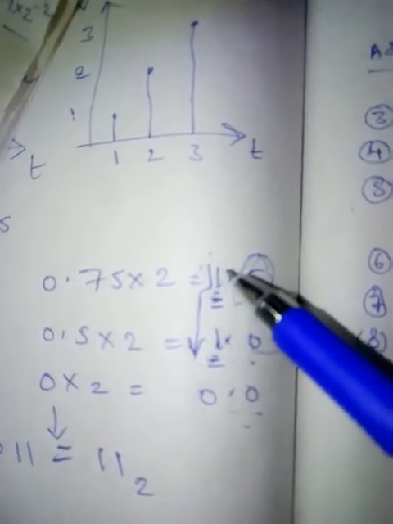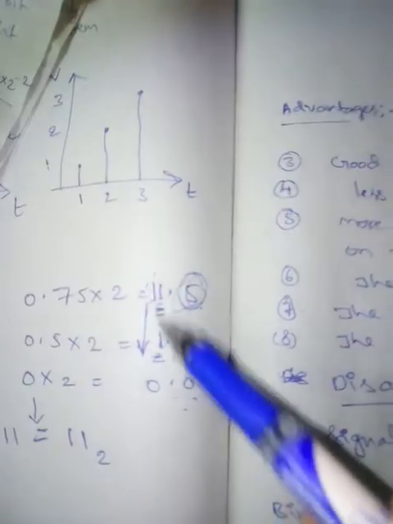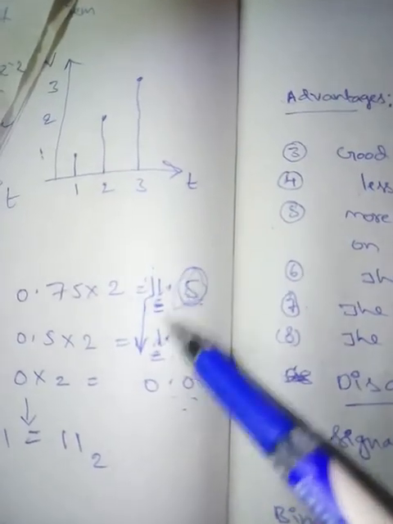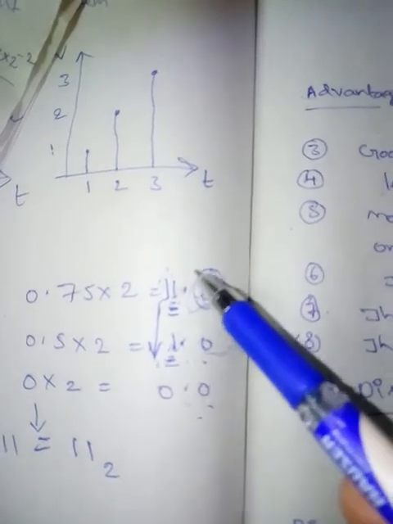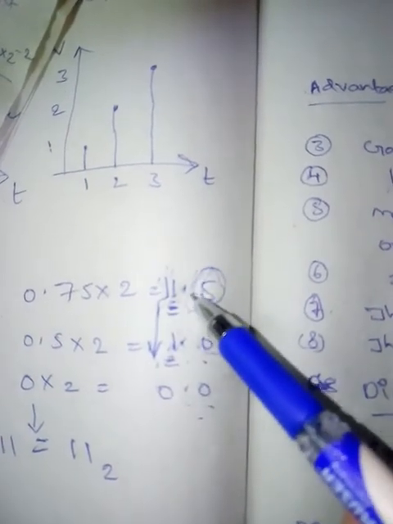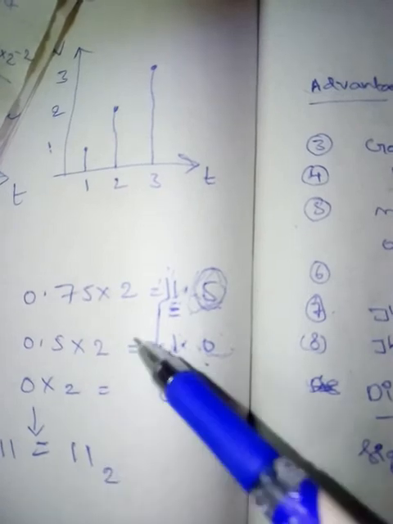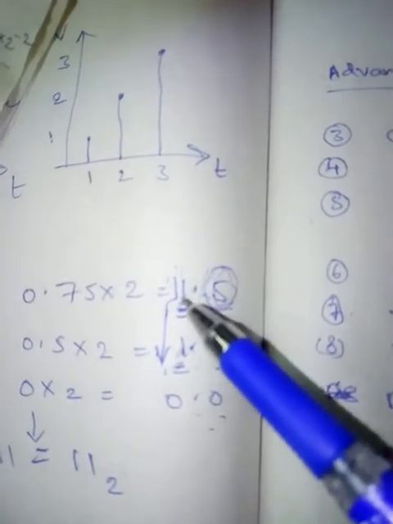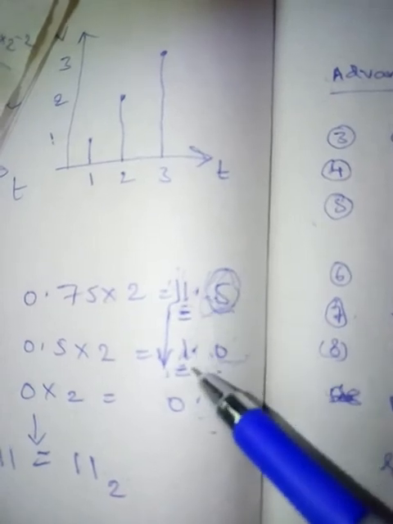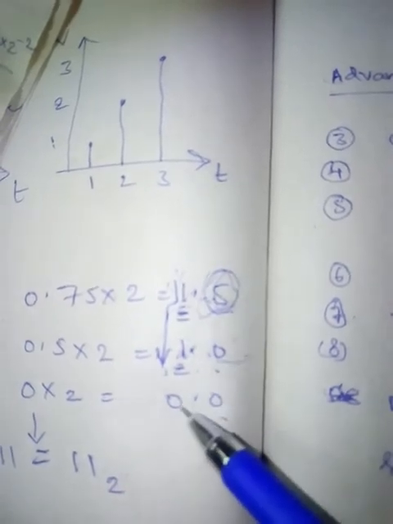Then collect the numbers which are to the left of the decimal point, from top to bottom. That is 1 1.